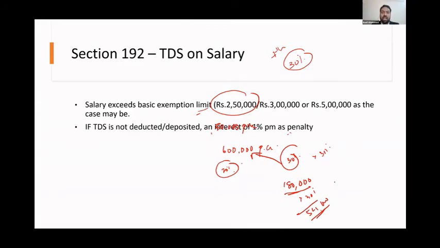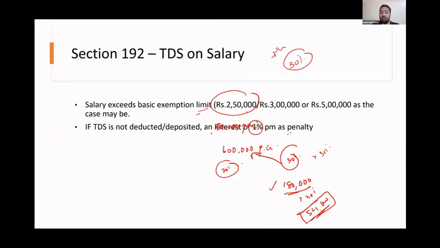Next, if TDS is not deducted or deposited, apart from this 30% disallowance, it doesn't end there. Now you have to pay 54,000 extra tax based on this expense. It doesn't end there. You have to pay 1% per month interest as penalty on your TDS amount.